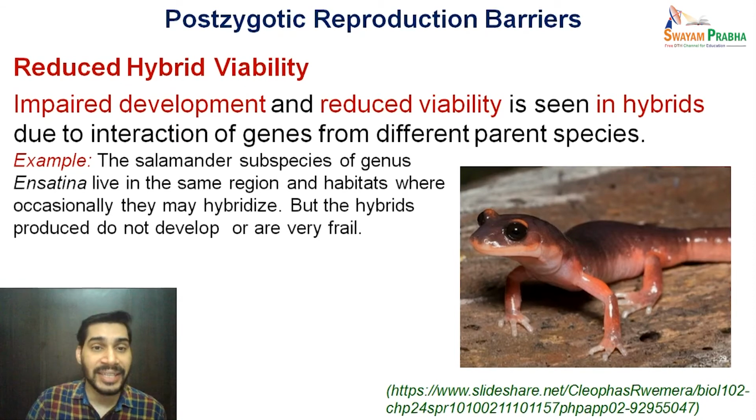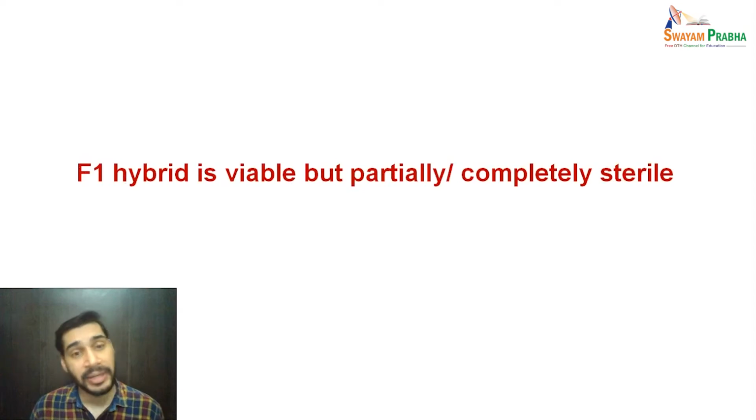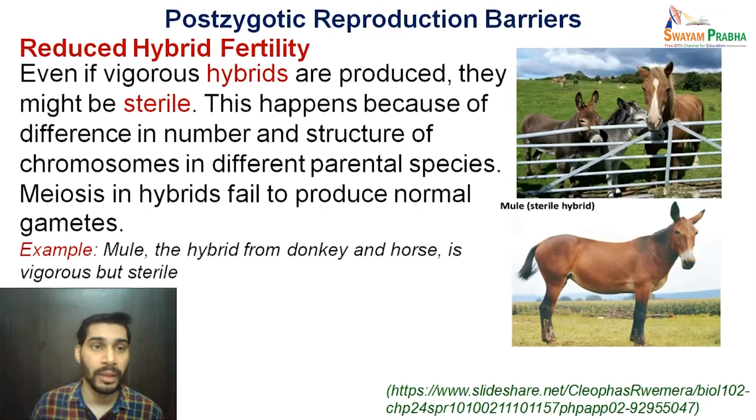The next category here is if the F1 hybrid is viable but partially or completely sterile. So here the zygote has survived, the hybrid has survived, but the F1 hybrid is partially or completely sterile. That means it cannot give you offspring further. And this kind of barrier is called reduced hybrid fertility. Even if vigorous hybrids are produced, they might be sterile.